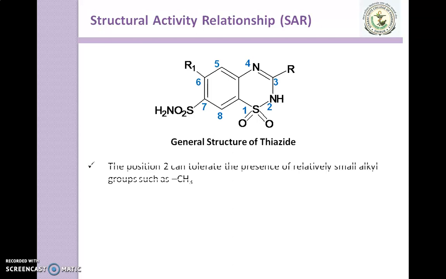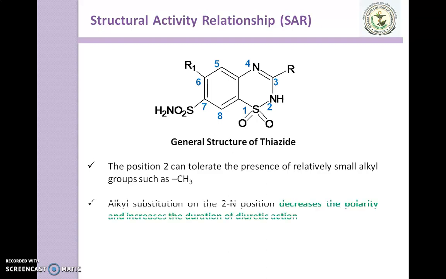The first point is that the second position can tolerate the presence of relatively small alkyl groups such as methyl. If you replace this hydrogen by a methyl group, it doesn't have any effect. If you increase the alkyl size, it affects the activity.